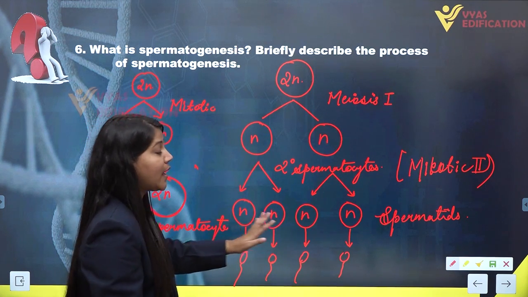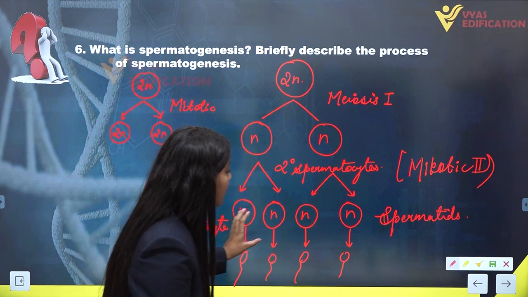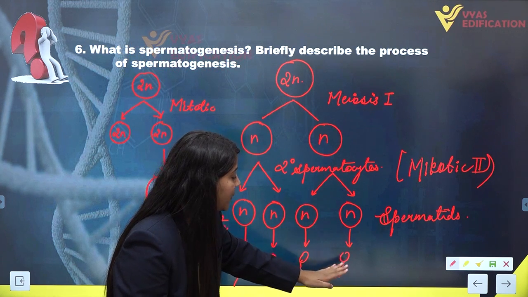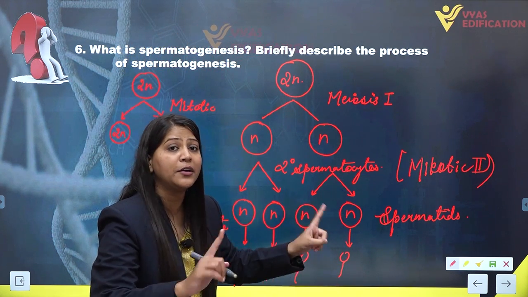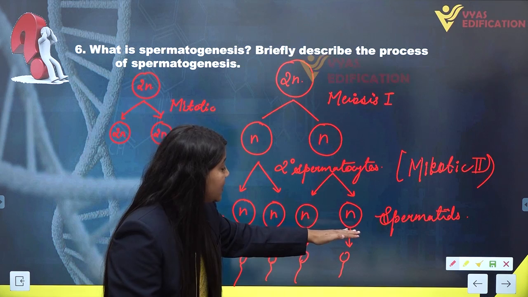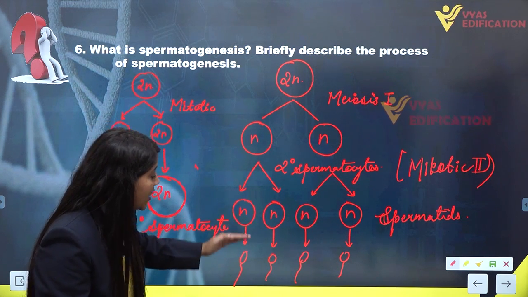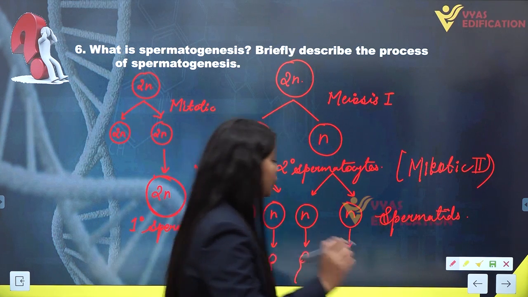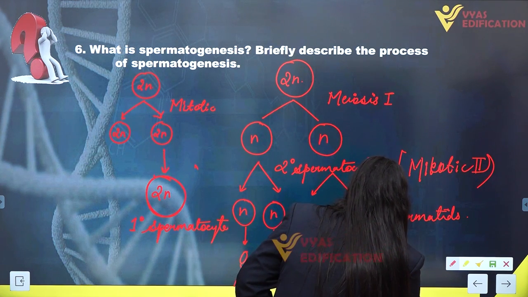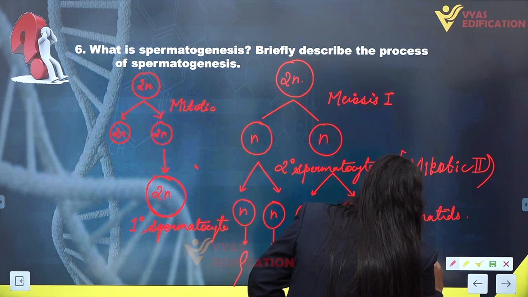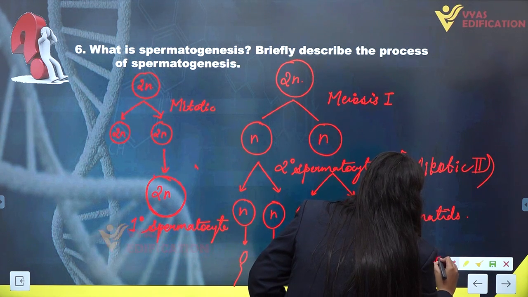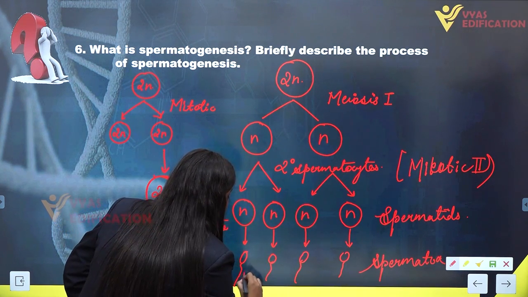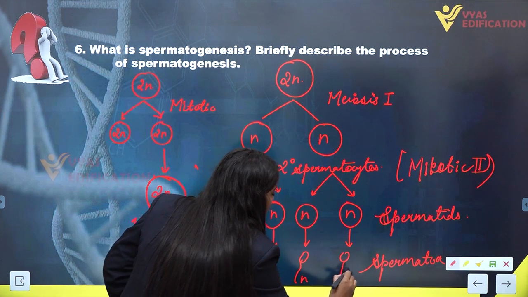All these spermatids are haploid, and they are just transforming. They are not undergoing any kind of division. These spermatids are transforming into a new structure known as sperm cells or spermatozoa. So all these spermatozoa are always haploid.